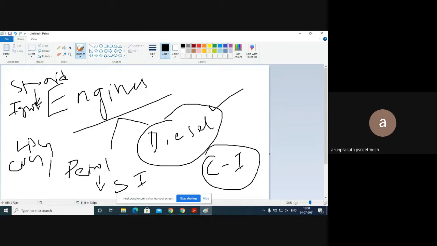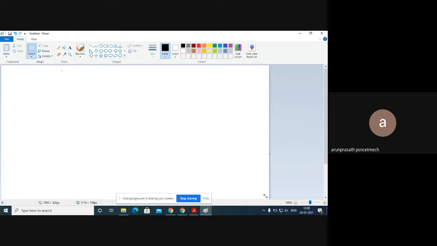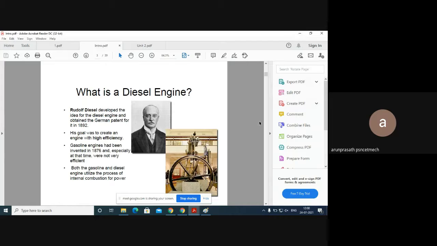So today's video, guys, we are going to discuss the concept of how the ignition happens, and what all the stages of ignition are in the diesel engine. So before we enter into the topic, I always prefer to discuss the basics of the concepts of the video we discuss today. The diesel engine was invented by Rudolf Diesel in the year 1892.